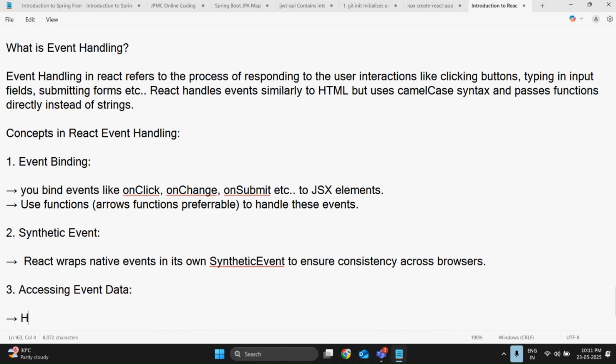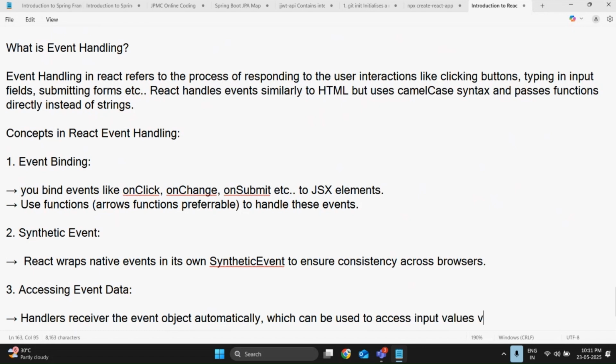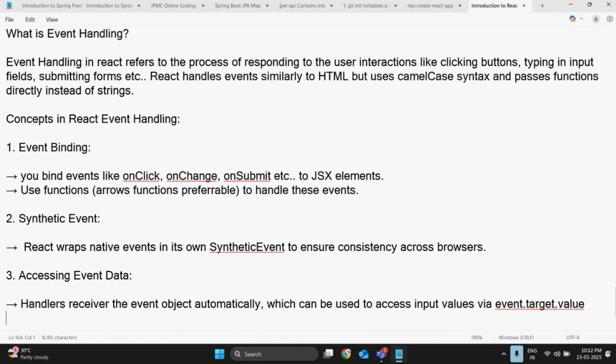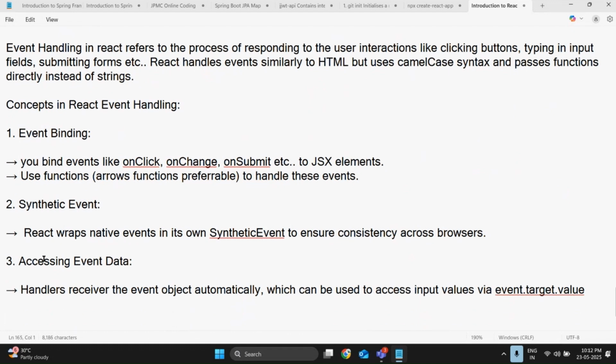Handlers receive the event object automatically, which can be used to access input values via event.target.value.